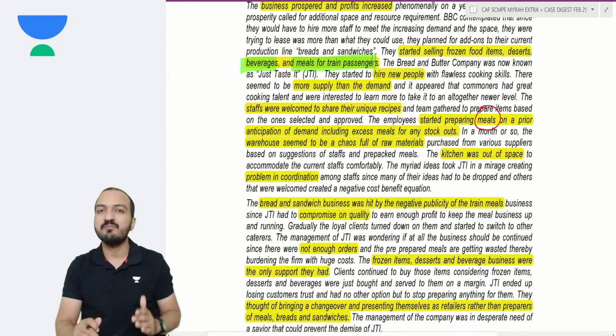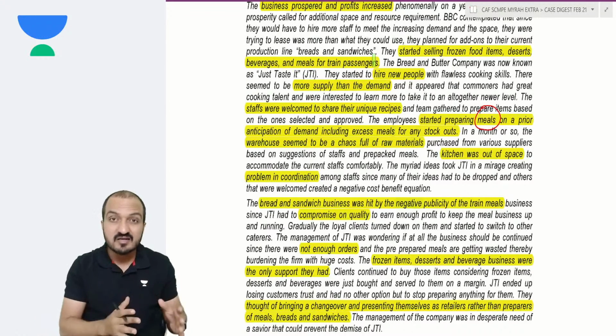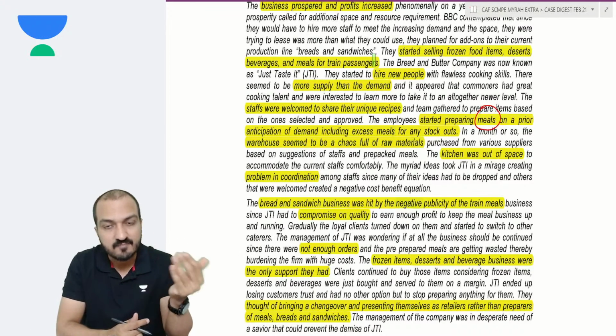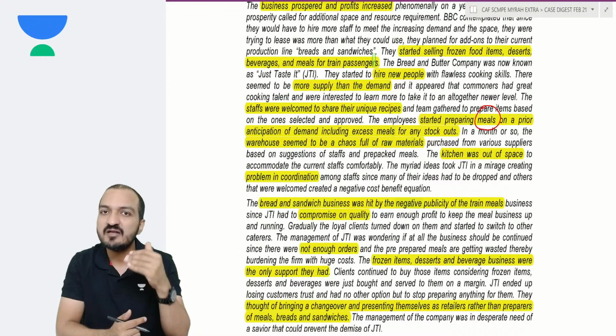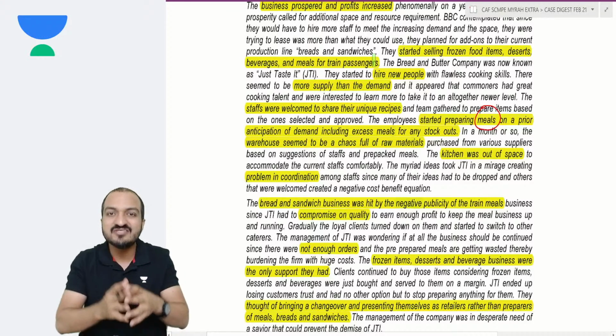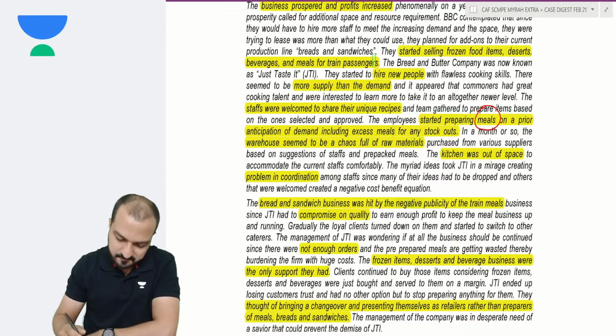So now the company is doing business in five products. Imagine, until now your company was doing business in only one product, and suddenly you start selling five products. The company has taken a major leap in their business. Obviously, it is bound to face some problems. Let's see.